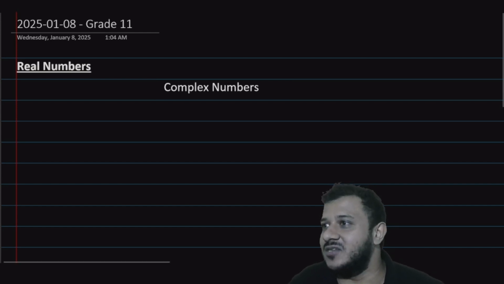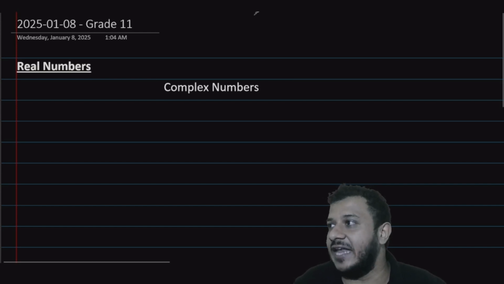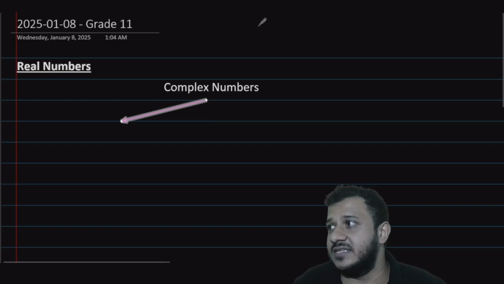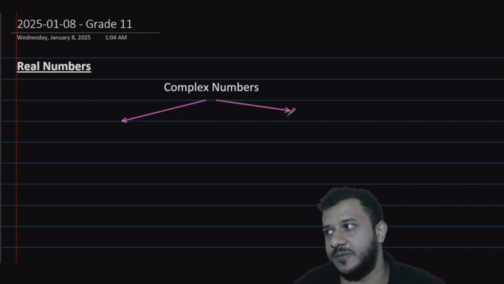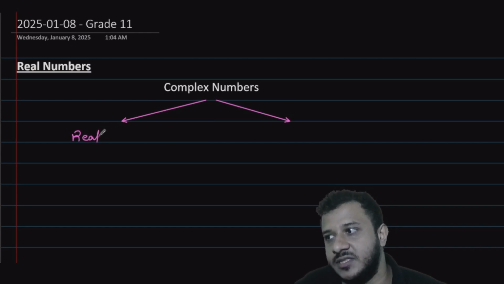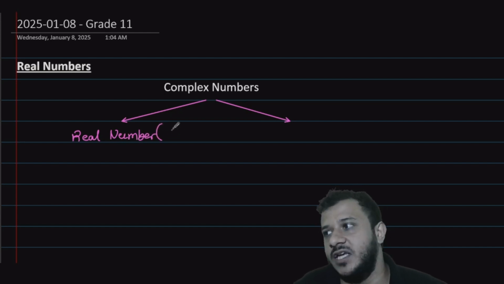All these numbers which we have can get divided into two main parts. One is real numbers, and mathematically we denote it with a letter R with a line here.